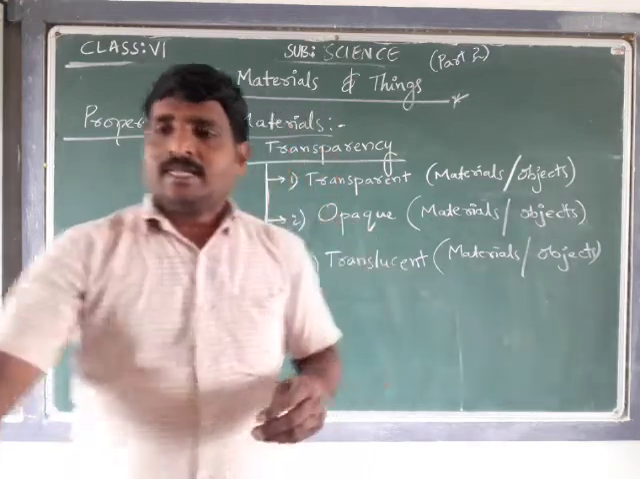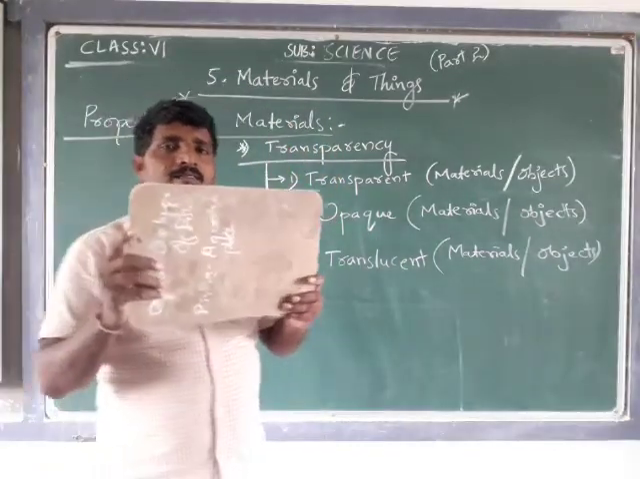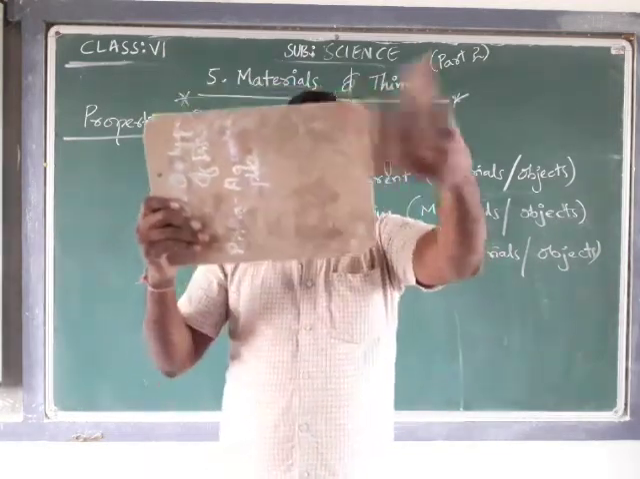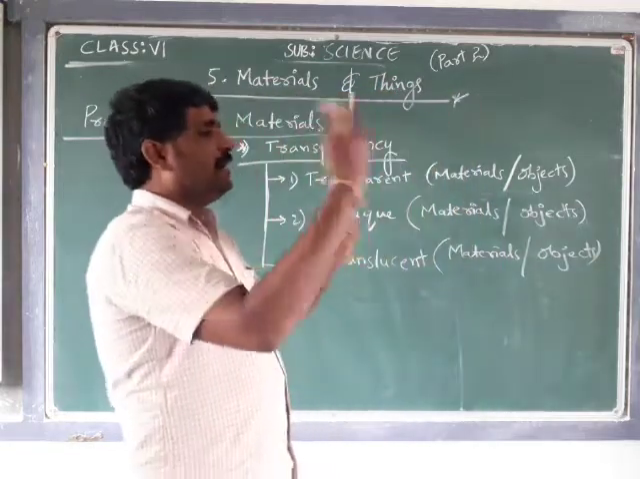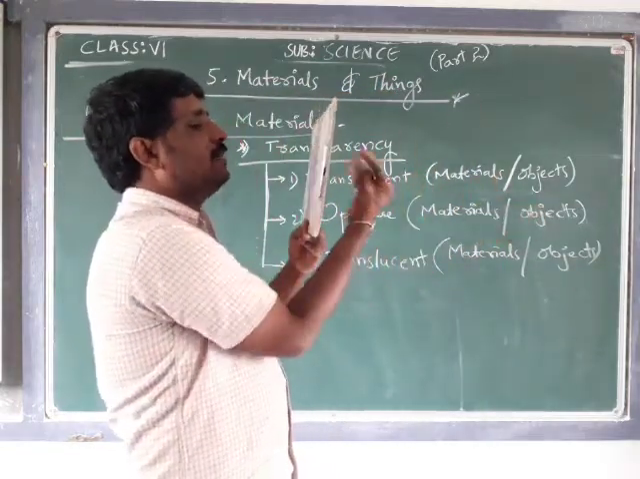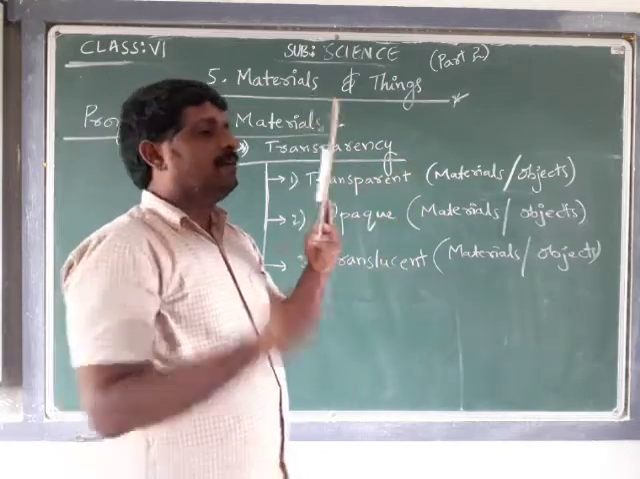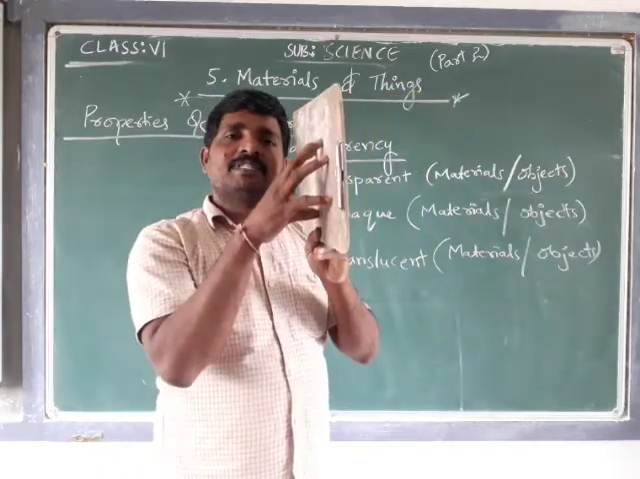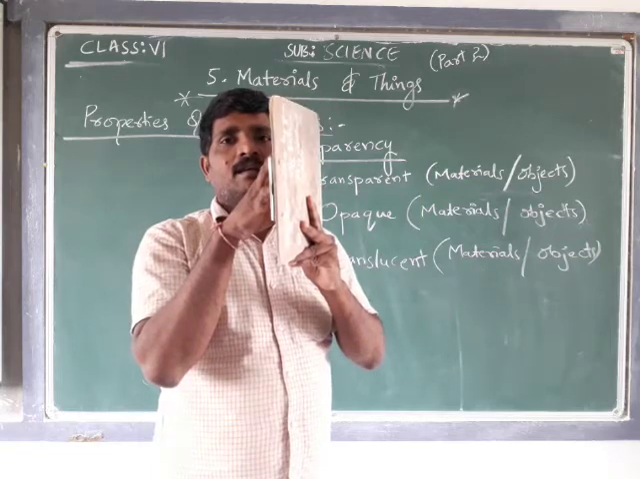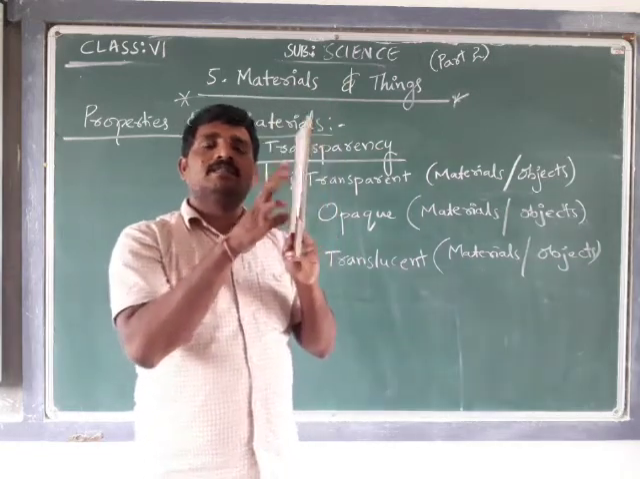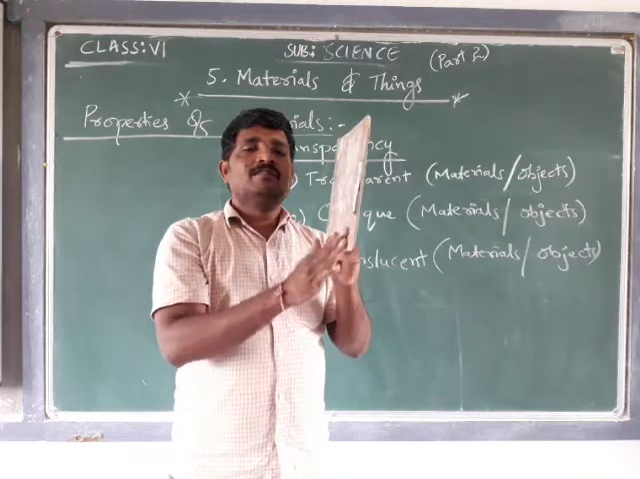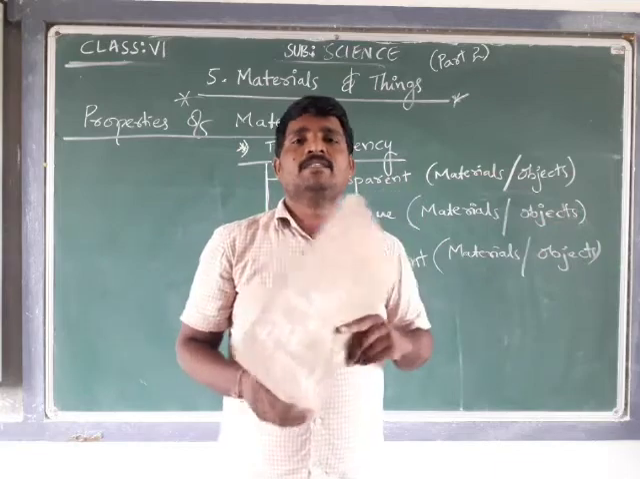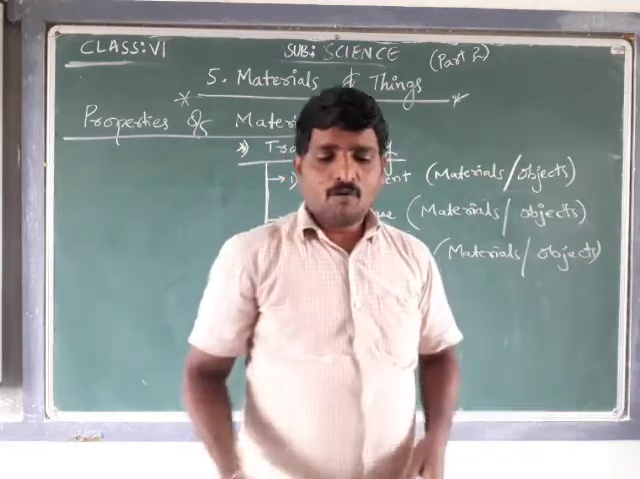Okay, for example, I am taking this pad. If I keep the pad here like this, I can't see what is happening on the other side. I can't see through this cardboard or through this pad. This is acting like an obstacle to my vision, and through this object I can't see what is there on the other side. Such types of objects we call opaque objects or opaque materials.